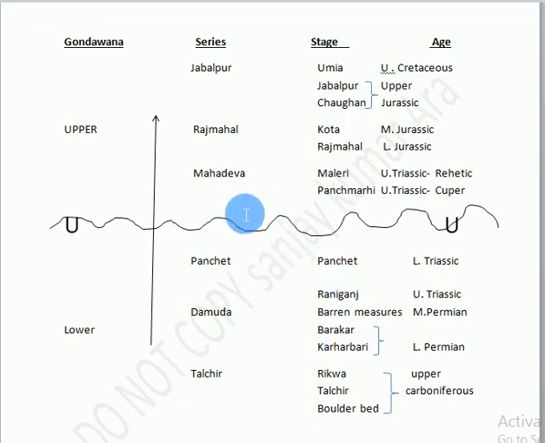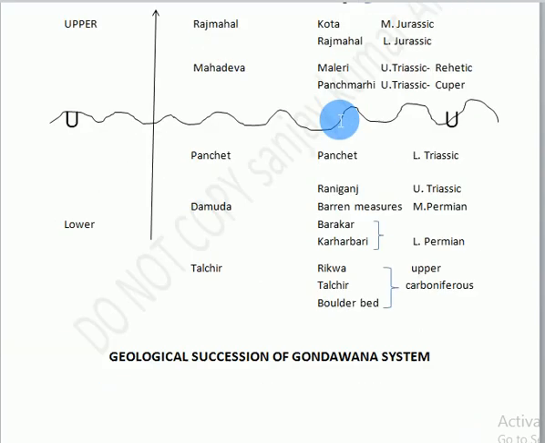Mahadeva series has been also subdivided into Panchmari and Maleri stage, whereas Rajmahal series has been subdivided into Rajmahal and Kota stage. Jabalpur series, which is the uppermost layer or deposits of Gondwana system, has been also subdivided into Chaugan, Jabalpur and Umia stages. The age of all these systems and series and stages are here for you. Talchir series, which contains boulder bed, Talchir and Rikwa stage, contains the age of Upper Carboniferous.